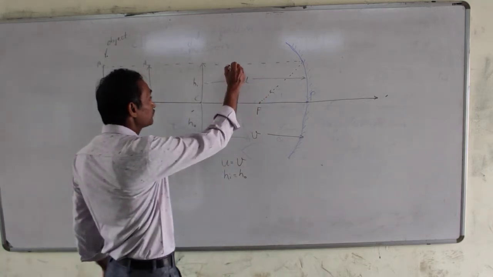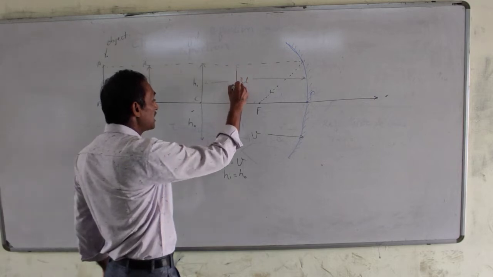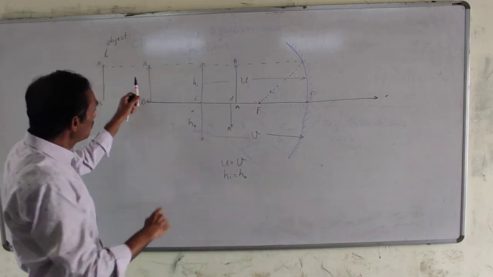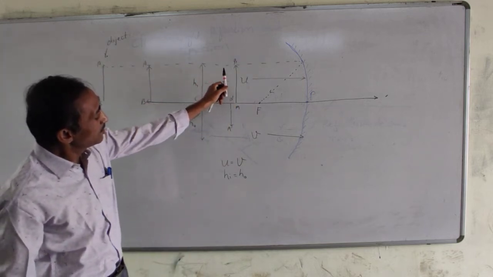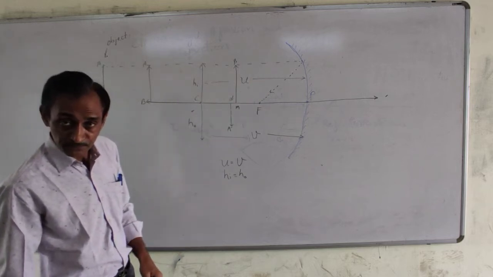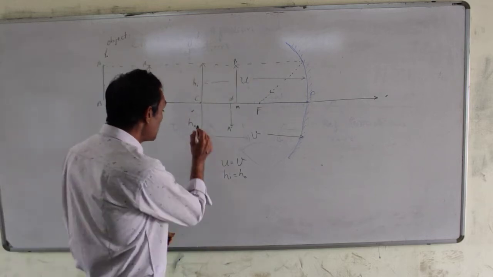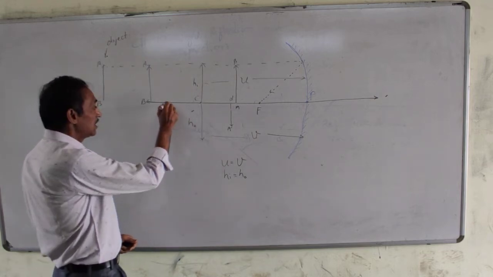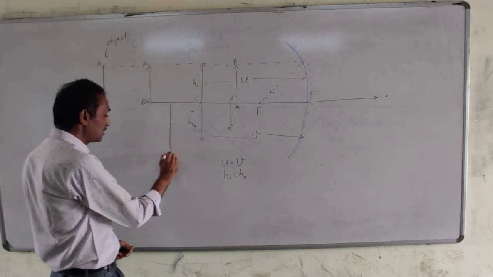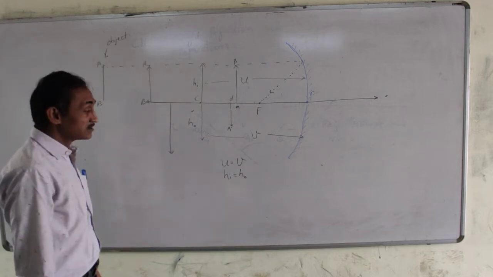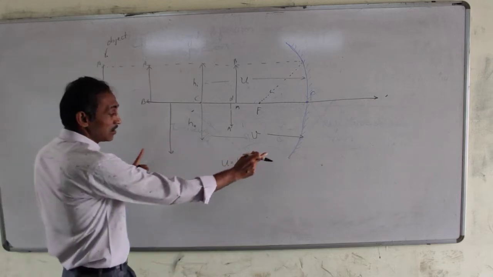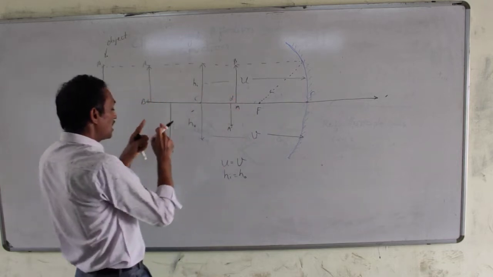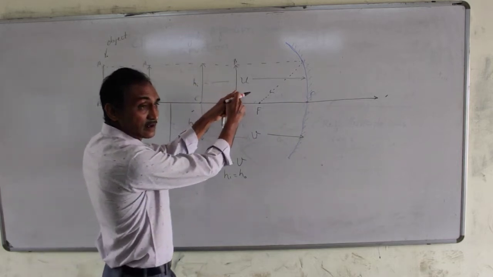Now I bring object a little closer. If I put object between F and C, I take now object from C to between F and C, near to mirror. So the image will again shift away from the mirror and the size of image will increase. This is the case where image distance is more than object distance, height of image is more than height of object.